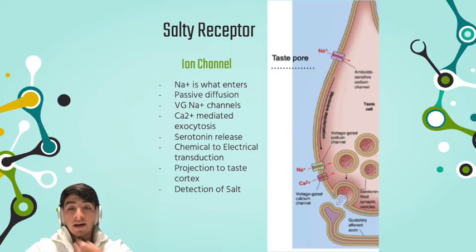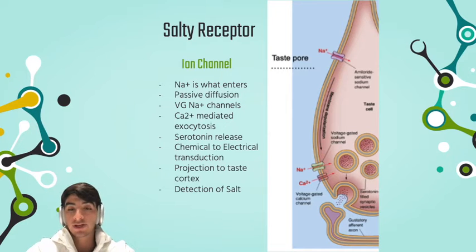So after we have the sodium entering the taste pore, this enters through passive diffusion because there's more sodium on the outside and thus goes into a place of less sodium concentration. And upon entering, what happens is it raises the membrane potential. We don't have to get too much into the electrochemistry of it, but let's just say that the more sodium that enters, it raises the membrane potential. And as the membrane potential increases, we get opening of more sodium channels, which are called voltage-gated sodium channels. And this causes an influx of sodium within and starts a process that we know as calcium-mediated exocytosis.